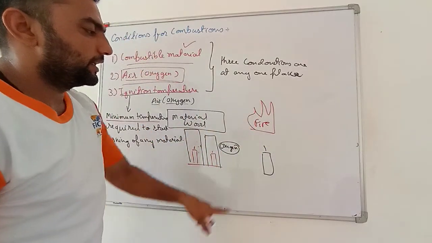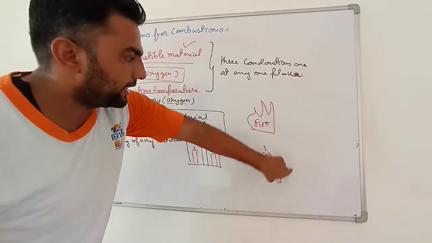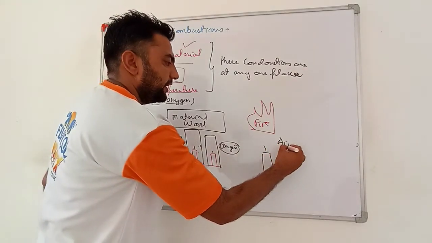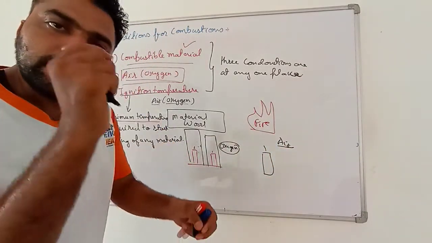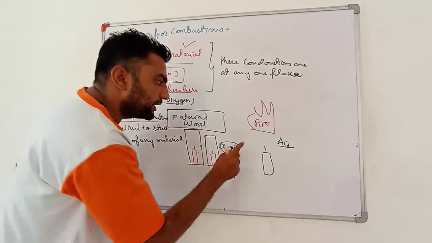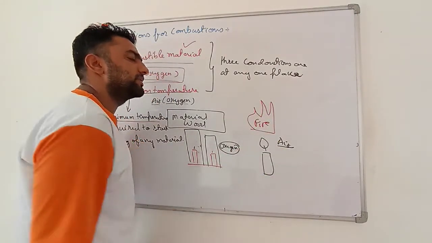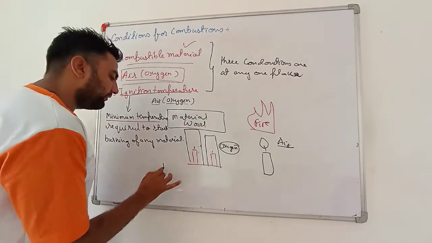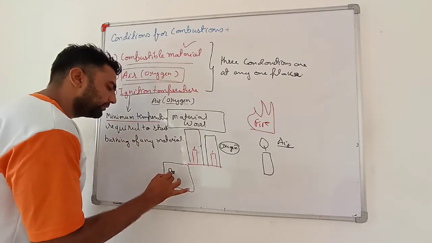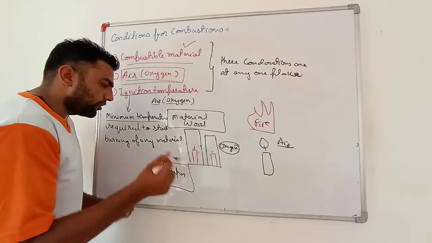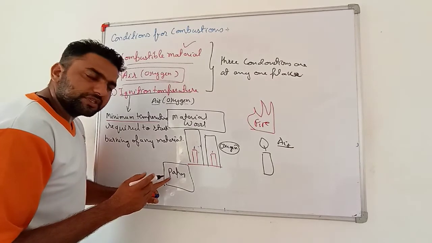Ignition temperature. This is my candle. Yes, fuel is here. Air is also present. And why is it not burning? Then I will, by matchstick, give a minimum ignition temperature to this candle, and after that it will start burning. You are having paper. It is not burning. Paper is a fuel or combustible material.